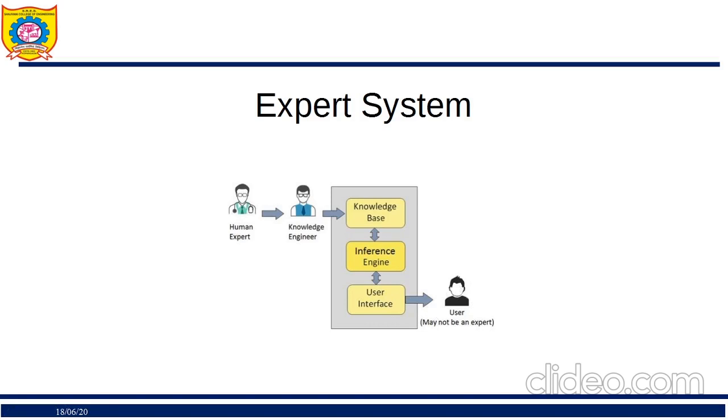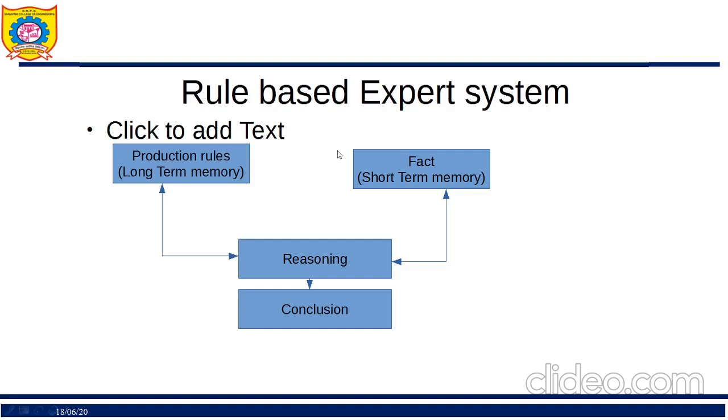So we have to learn how this system works. This system is nothing but an expert system. An expert system requires a domain expert, then a knowledge engineer, and various parts of the system, and finally the system will be given to the end user who can use this expert system. So this end user, rather than visiting a doctor, can use the system and get the results. So let us see how it works.